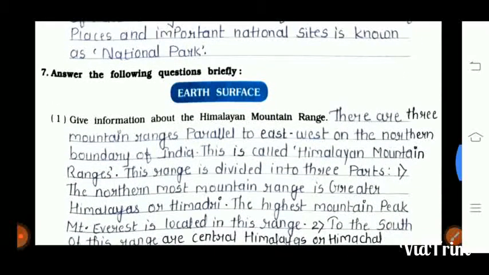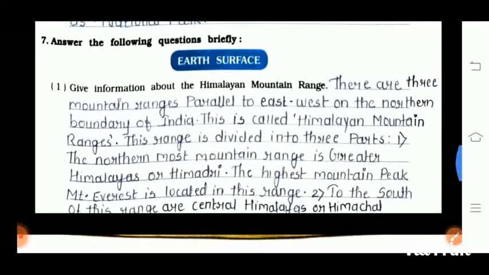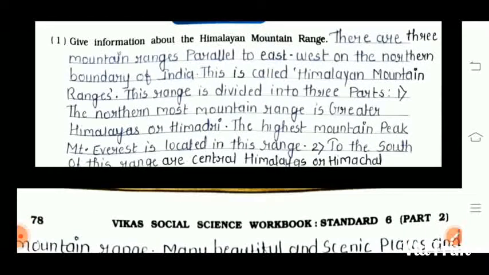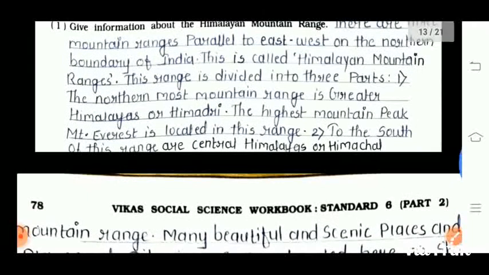Seventh question is answer the following questions. Okay, the earth surface. The first one is give information about the Himalayan mountain range. There are 3 mountain ranges parallel, east-west, on the northern boundary of India. This is called the Himalayan mountain range. This range is divided into 3 parts. First, the northernmost mountain range is the Greater Himalayas or Himadri. The highest mountain peak, Mount Everest, is located in this range.